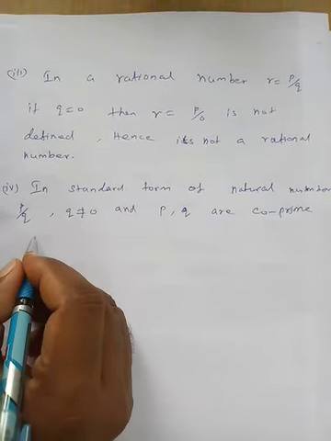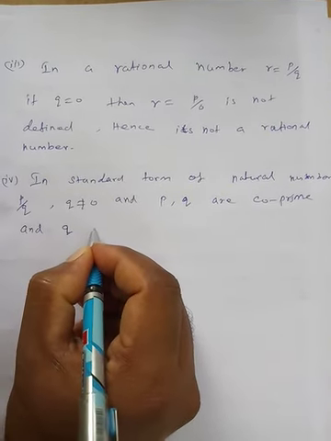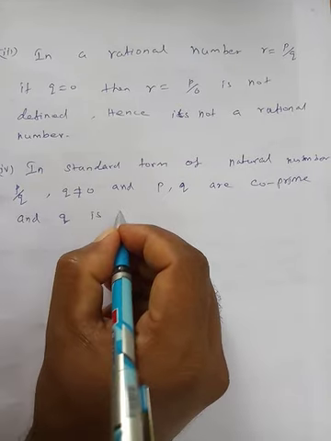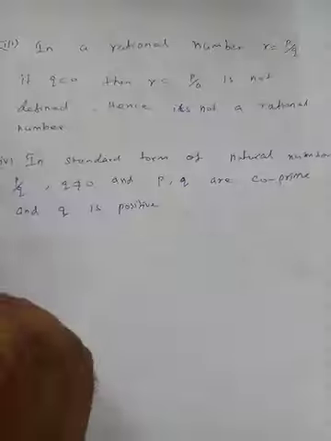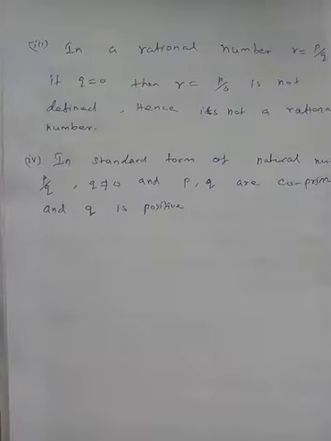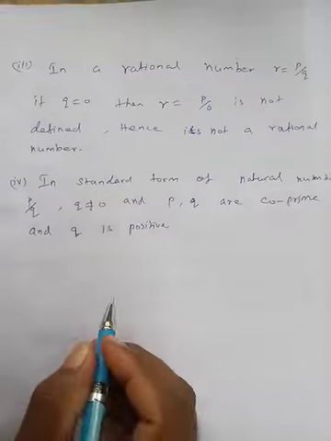R co-prime and q is positive. The denominator is always positive. In standard form, the rational number is positive. This is the standard form of the rational number. It's a very important thing. Now I will show comparing the numbers using a diagram.